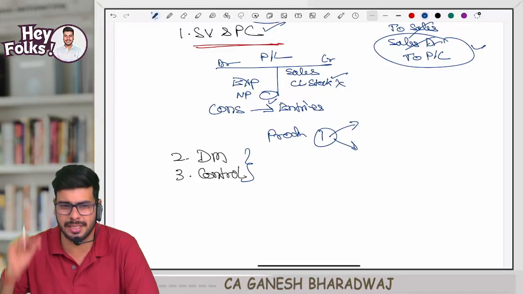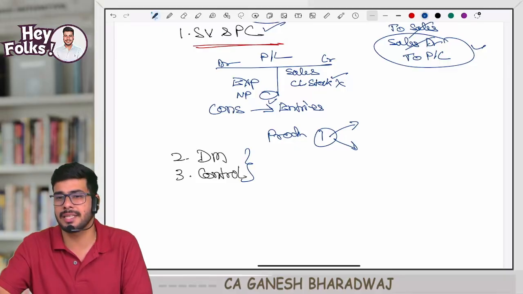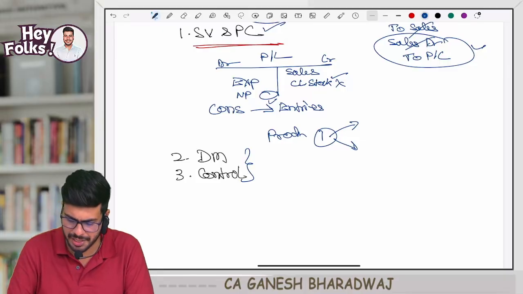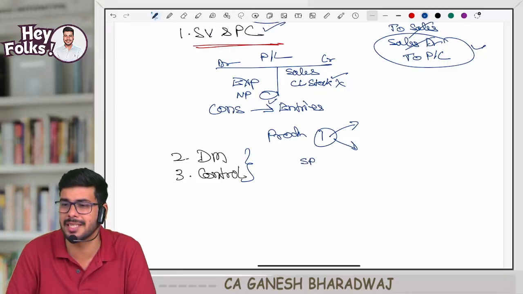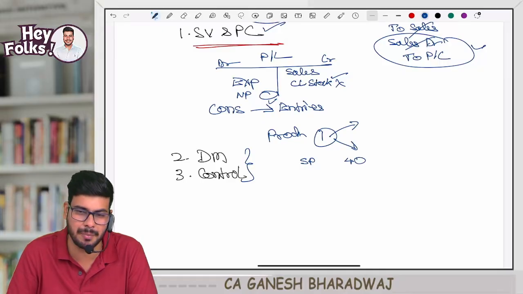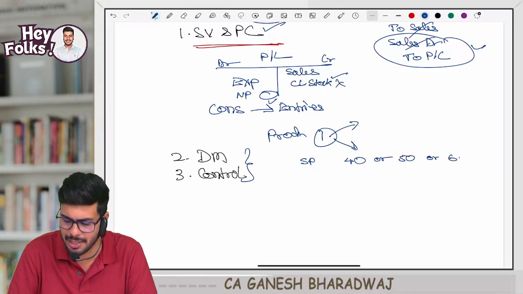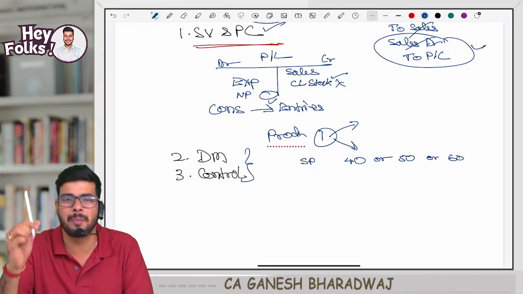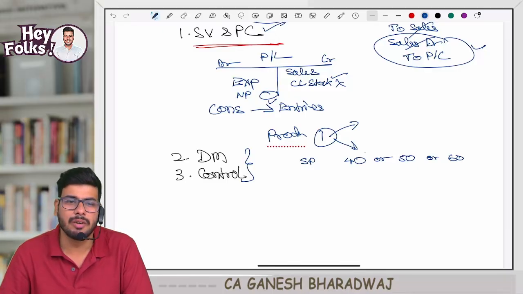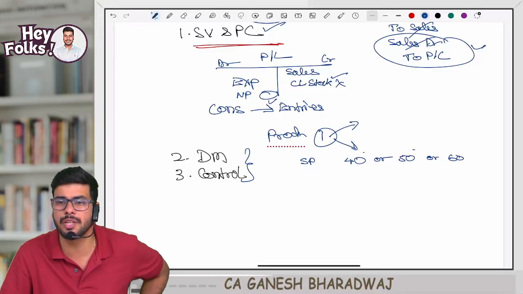Clear with this? Now let me give you a real life example. Let us say the board of directors has to take a decision, for example, to fix the selling price. There are three alternatives: they can fix the selling price at 40 rupees, 50 rupees or 60 rupees per unit. They have to sell pens. So the board has to decide whether they should fix the selling price at 40, 50 or 60 rupees.